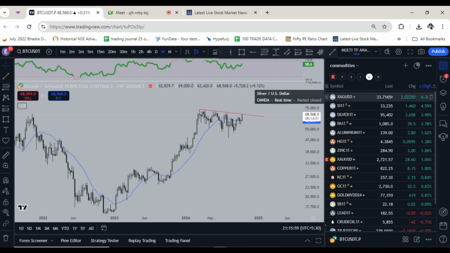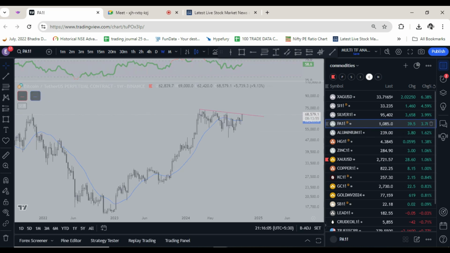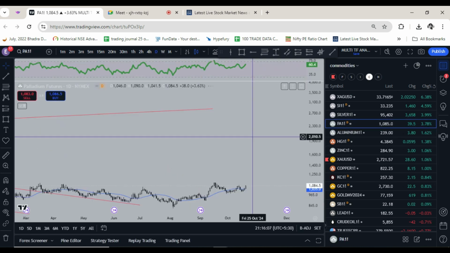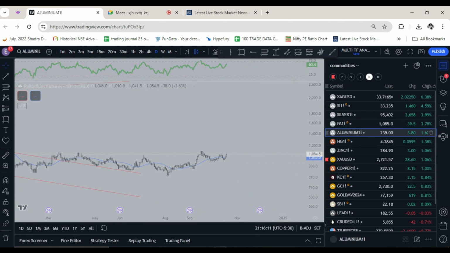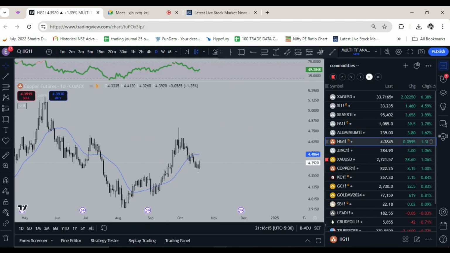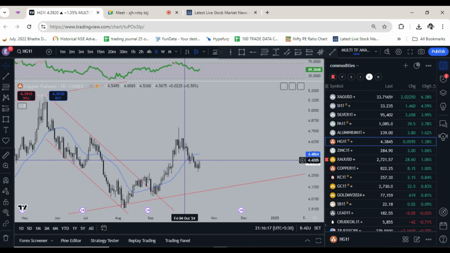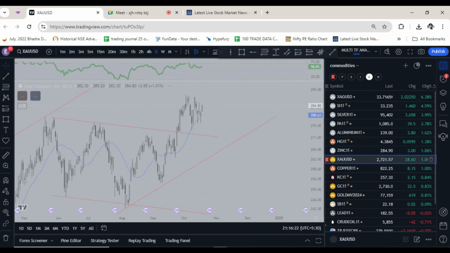Commodities, they are proxy to China. Silver was 6% up. Palladium was 3% up. But other than precious metals, which are not proxy to China, base metals are proxy to China. Aluminium, okay, consolidating. Copper, no, it has corrected a lot. Zinc, consolidating.